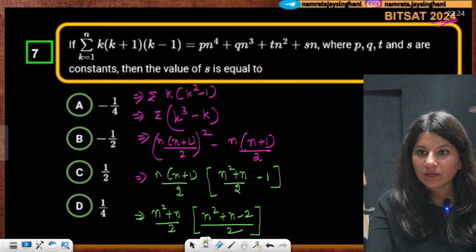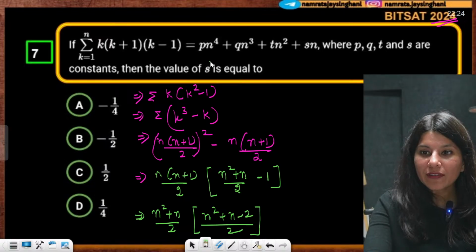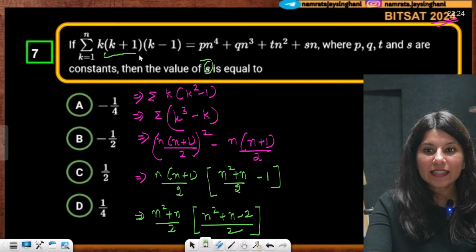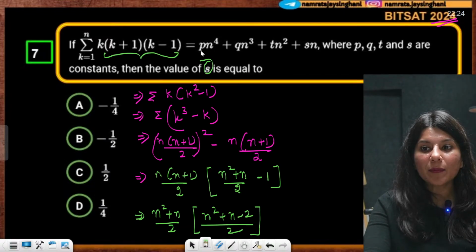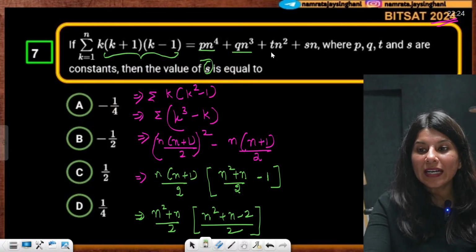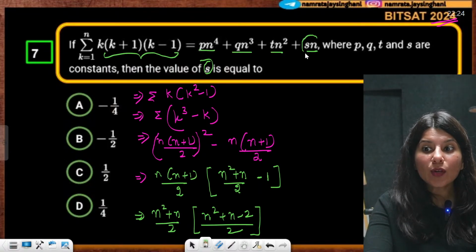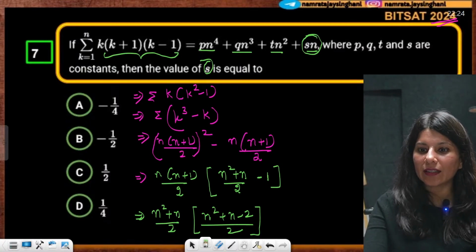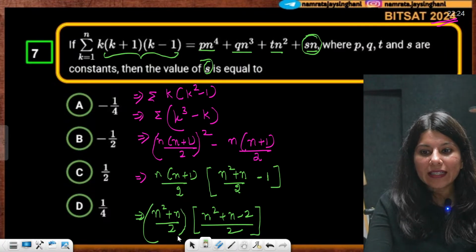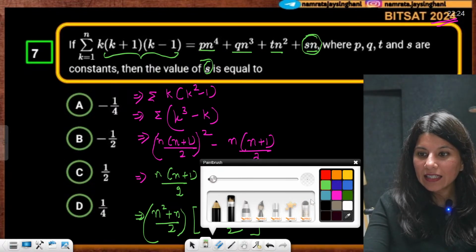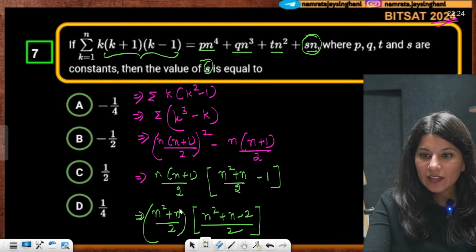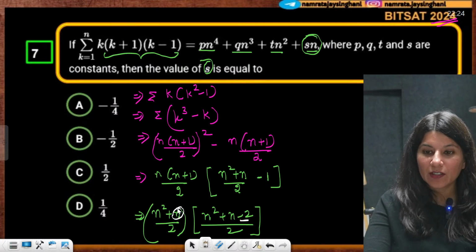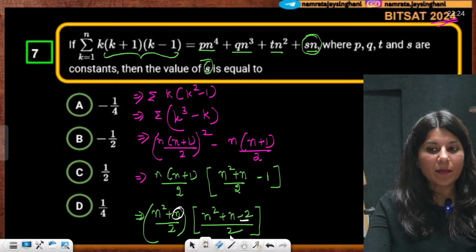What do you want? You want the value of s. So this sigma value is nothing but Pn power 4 plus Qn cube plus Tn square plus Sn. They are looking for the coefficient of n. How will you get n? If this n is getting multiplied with a constant, n by 2 is getting multiplied with minus 1.